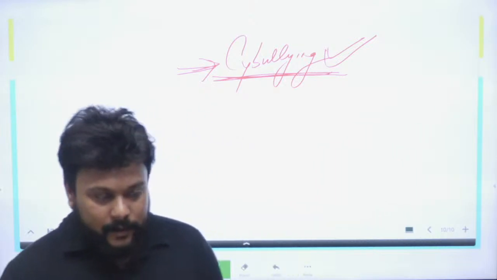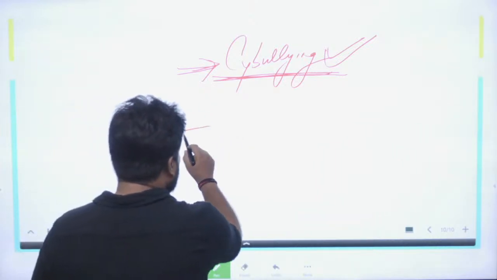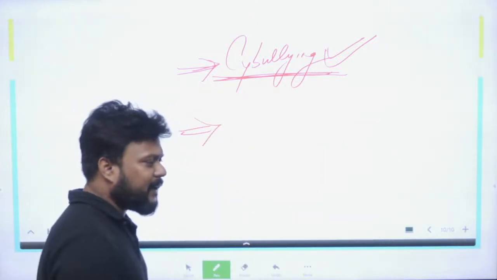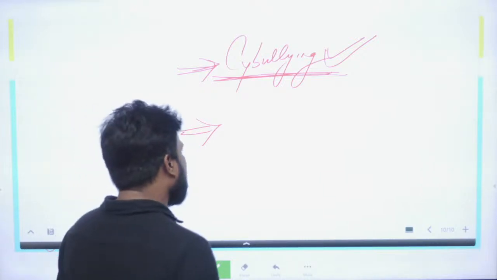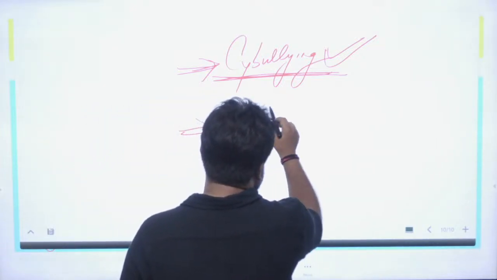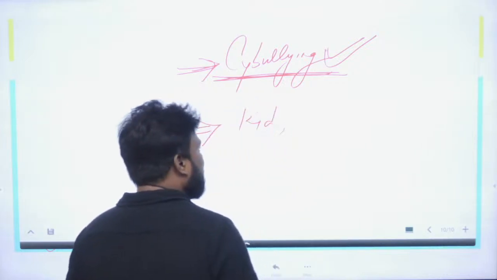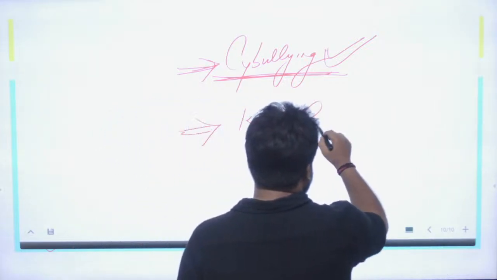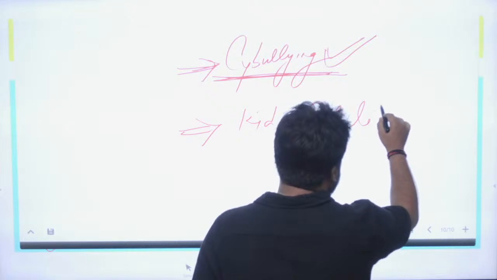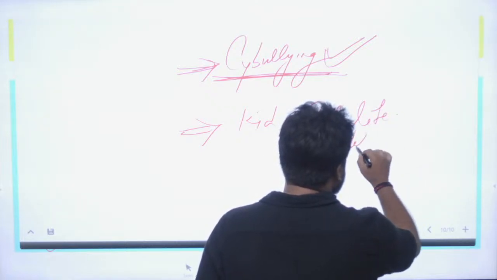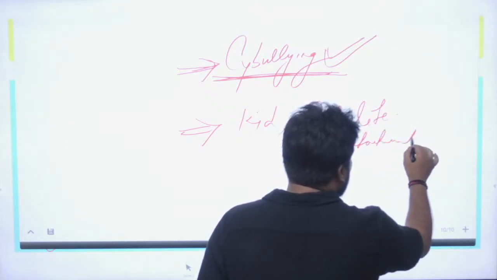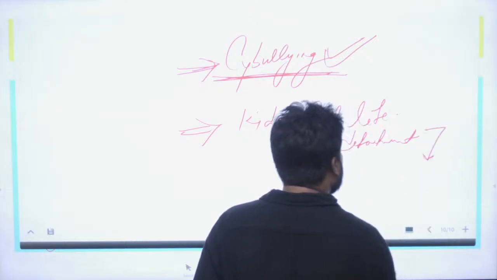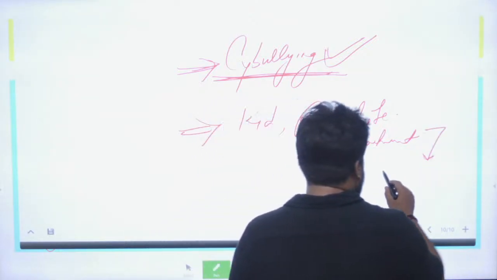Again, here is another argument. Because of low cognitive development or emotional development, the kids are very much detached from real life. So this real life detachment is there, which could lead to the problem of alienation.